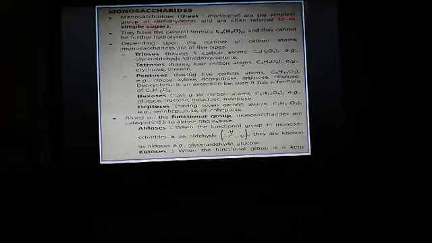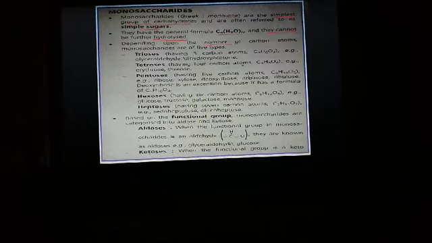Monosaccharides are simple sugars, and their general formula is CnH2nOn, and they cannot be further hydrolyzed, meaning they cannot be further broken down into simpler forms, because itself it is the simplest group of carbohydrate.